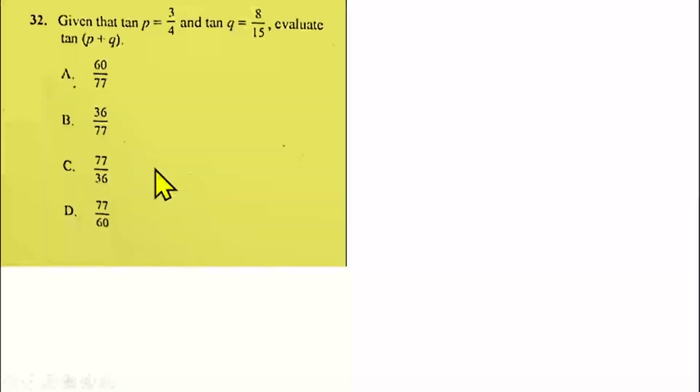Question number 32 is from the trigonometric ratio of compound angle. We are given that tan P is equal to 3 over 4 and tan Q is 8 over 15. Evaluate tan(P + Q).